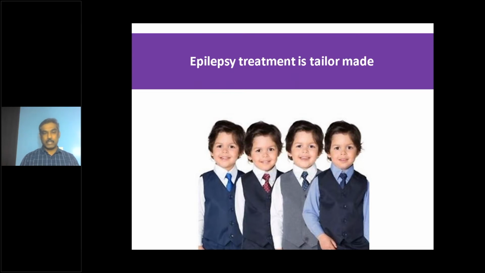For achieving seizure control, for precision treatment, what we call individualizing the treatment plan, we need to go into the in-depths of the history, the type of epilepsy, the etiology, the patient characteristics and comorbidities. Then we combine everything together to arrive at which medication will be useful. For some epilepsies, some medications are very effective. I'll show you the examples. So this is the individualized tailor-made approach.